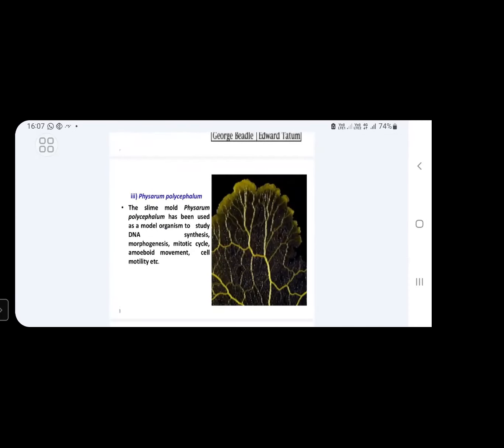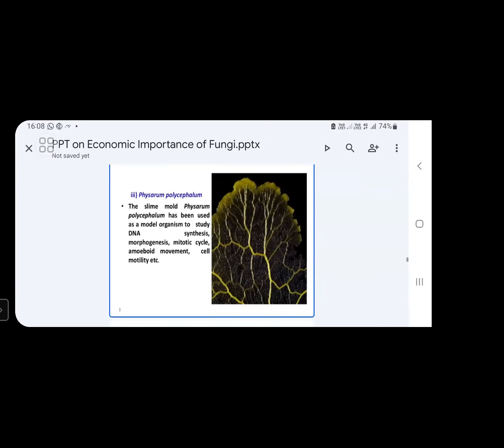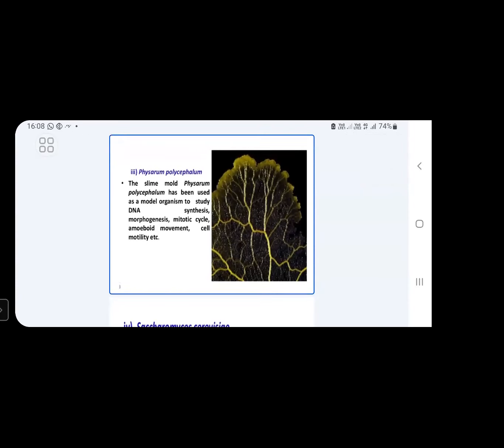In addition to Neurospora crassa and Aspergillus niger, another species also used extensively in research experiments is Physarum polycephalum. This Physarum polycephalum is a slime mold. It has been used as a model organism to study DNA synthesis, morphogenesis, the mitotic cycle, amoeboid movement and cell motility. For these studies, this slime mold is used.